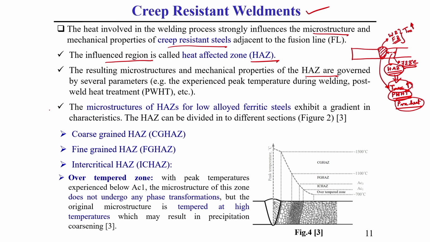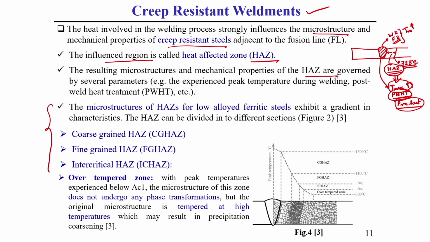Here I am just showing a little bit of an idea of what happens in the heat affected zone, because this is the main concern zone for creep property, as well as the critical zone for creep design purposes. This you should know, because in this heat affected zone, low alloy ferritic steel exhibits a gradient in characteristics.